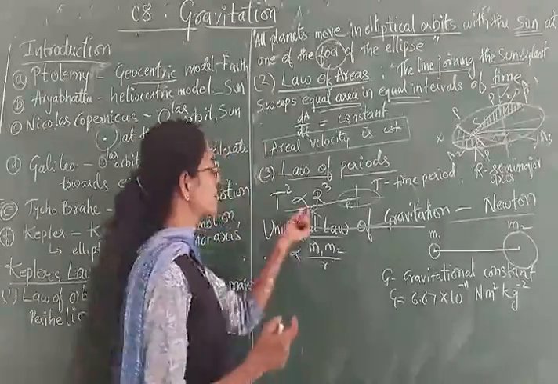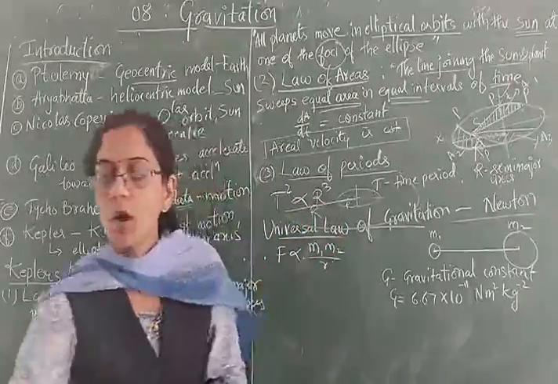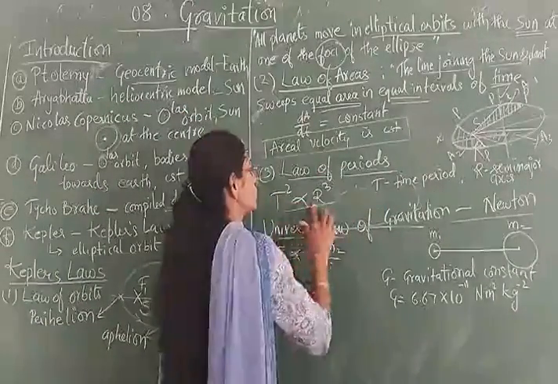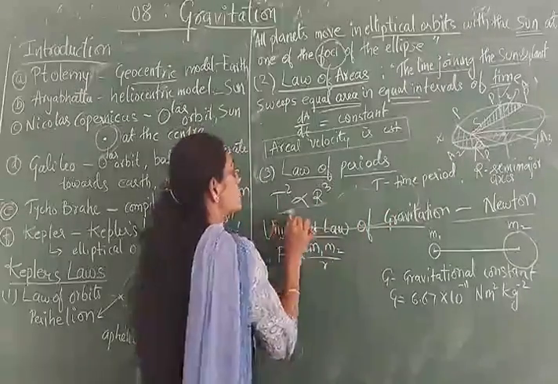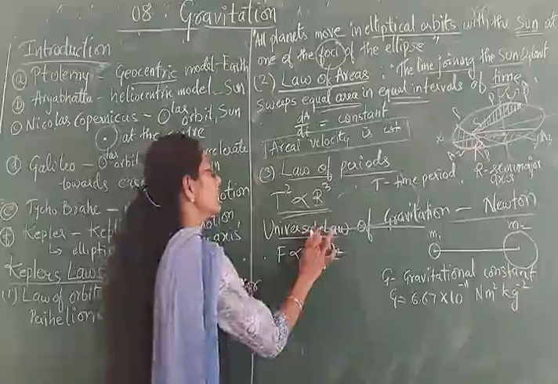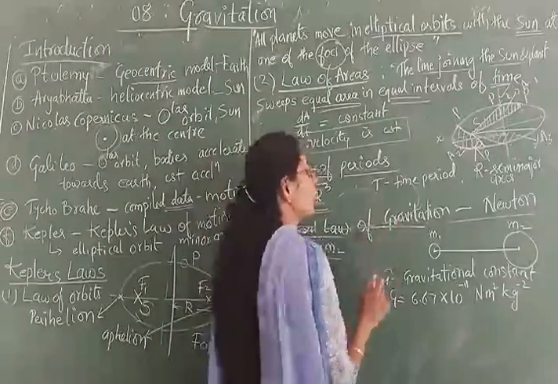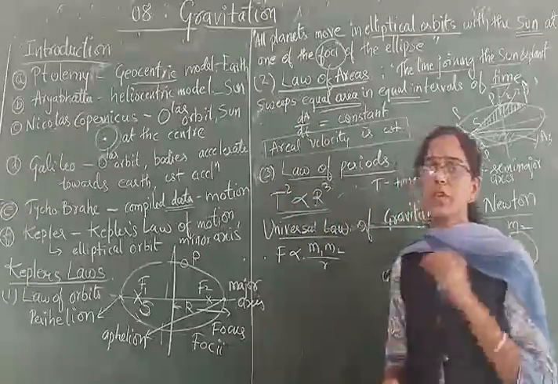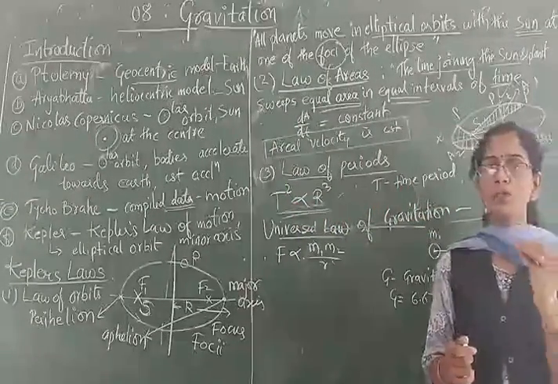So it basically depends upon the R value how your T is changing. So it is said that T square is directly proportional to R cube.